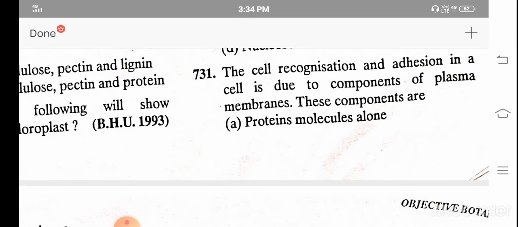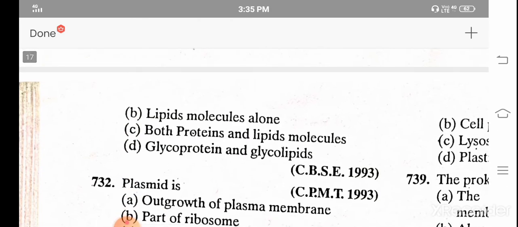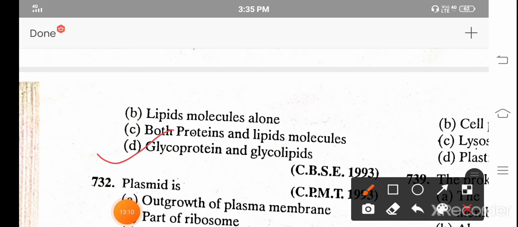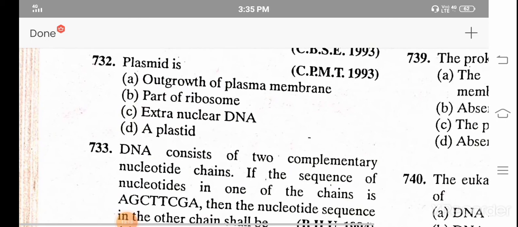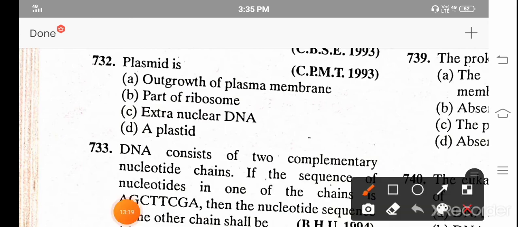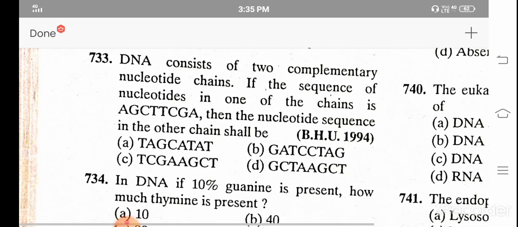The cell recognition and adhesion in a cell is due to the components of plasma membrane. These components are: A. Protein molecule alone, B. Lipid molecule alone, C. Both protein and lipid molecule, D. Glycoprotein and glycolipids, and the correct answer is D, glycoprotein and glycolipids. Plasmid is: A. Outgrowth of plasma membrane, B. Part of ribosome, C. Extranuclear DNA, D. Plastid, and the correct answer is C, extranuclear DNA.